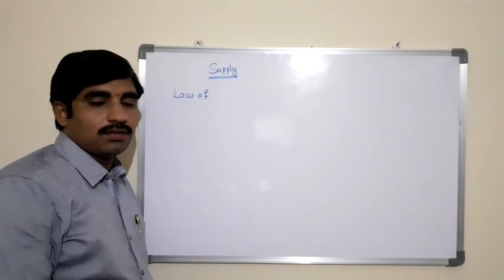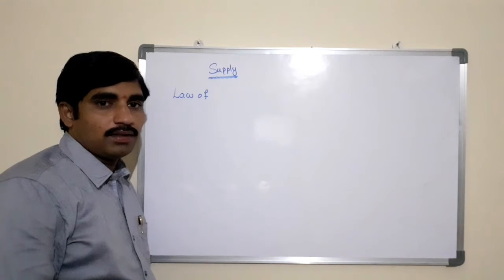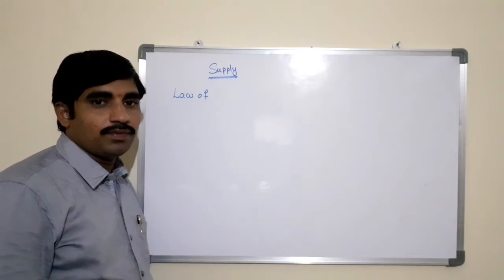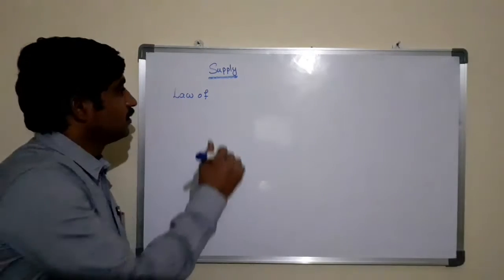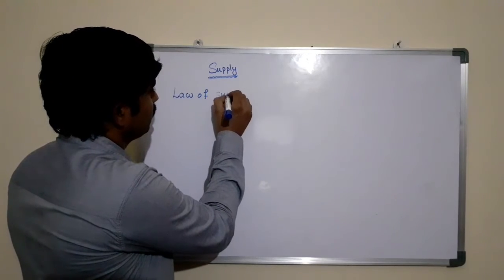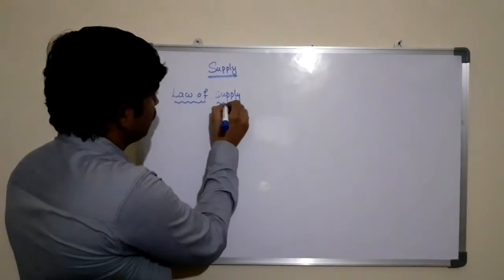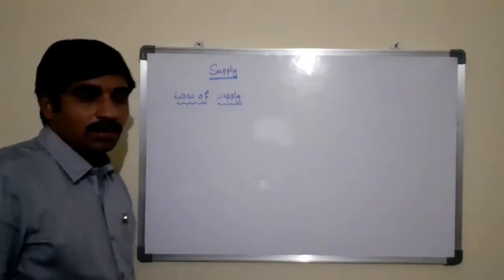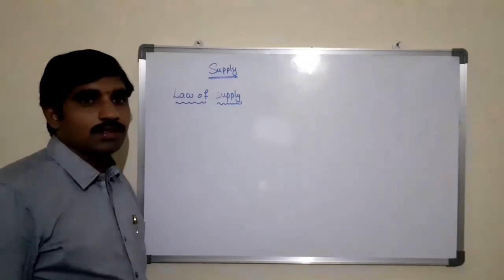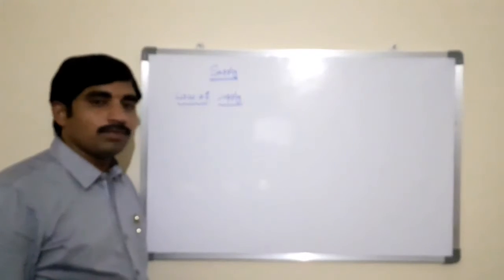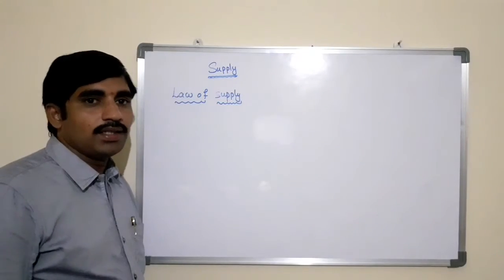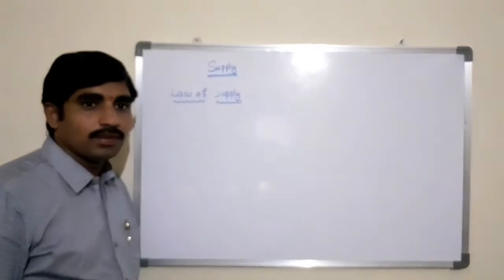Now let us see the law of supply and the operation of the law of supply. The law of supply states that there is a direct relationship between the supply and the price of the product, while other factors remain the same.